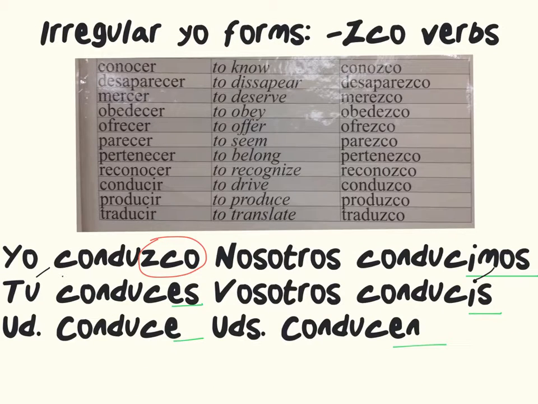Another kind of irregular yo form is verbs that end with zco in the yo form. So an example of that would be the verb conducir, or to drive. So notice in the yo form, conducir changes. It becomes conduzco with a zco at the end. But the other forms of conducir look like any other IR verb. This is a list of verbs that have a zco in the yo form.